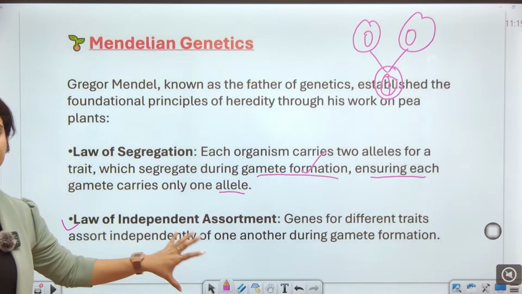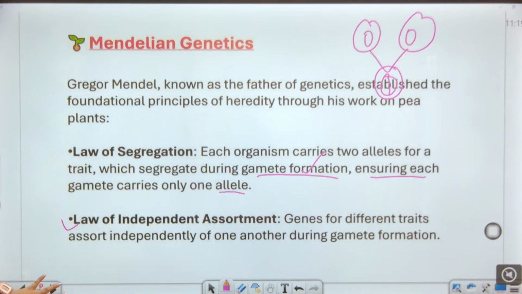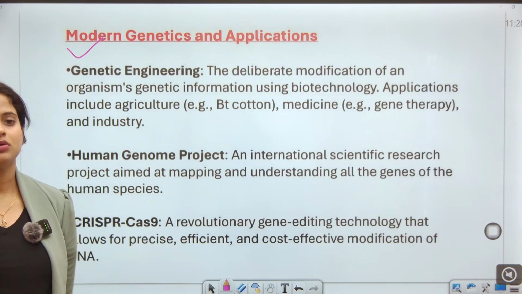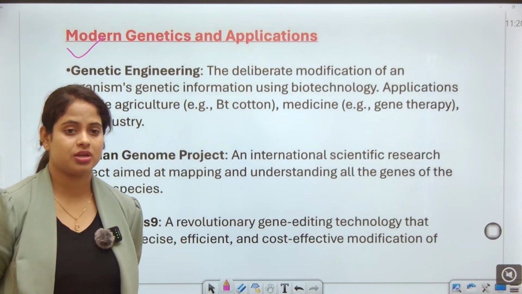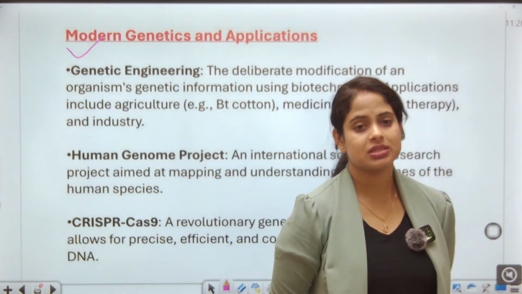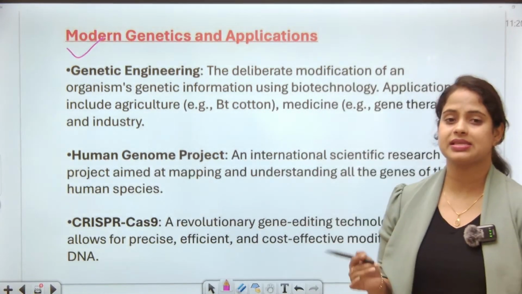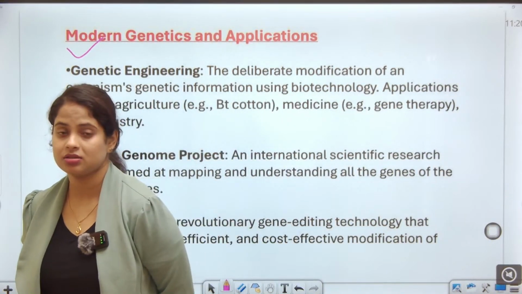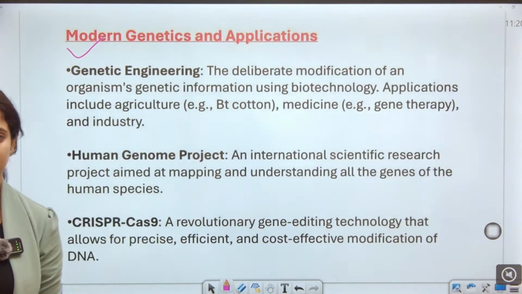That is independent assortment. So what about modern genetics and applications? Guys, genetic engineering, the Human Genome Project, the CRISPR-Cas9 technology. These are all about modern genetics and its applications. That is also proposed by Gregor Mendel, the advanced modern genetics we can say.